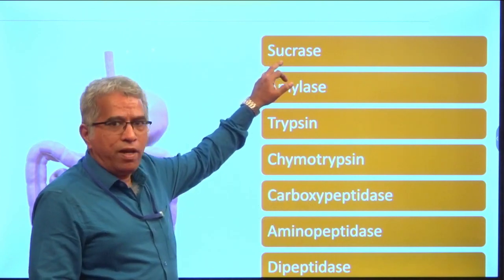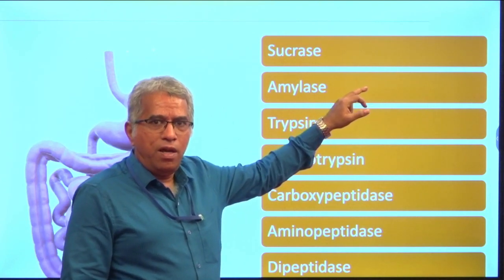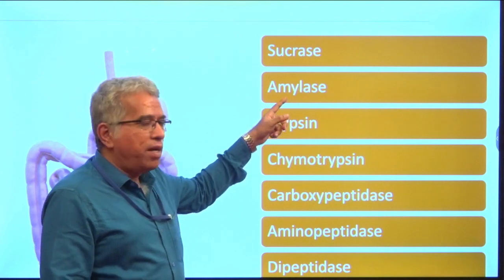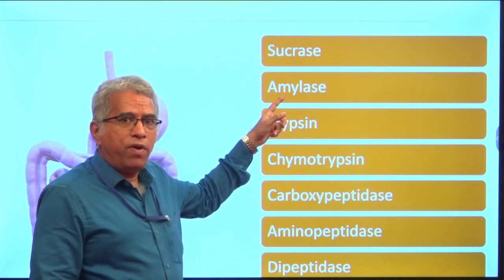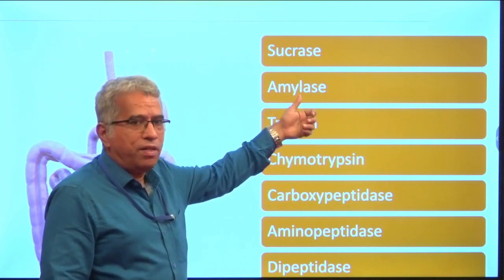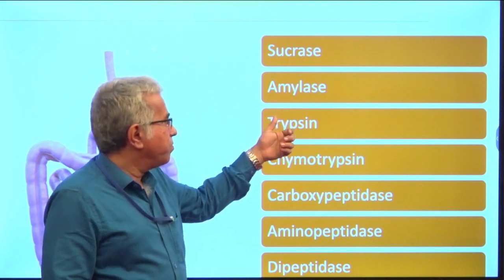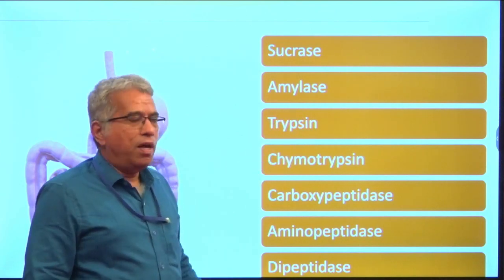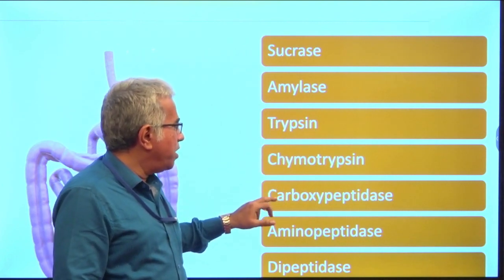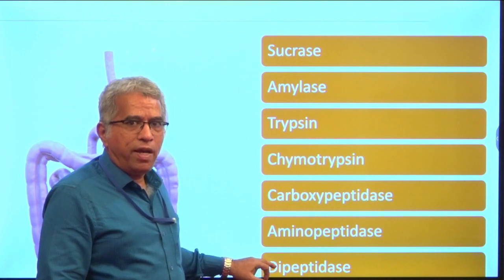Here you can see sucrase, it digests sucrose. You know that sucrose is an invert sugar. Hence, this sucrase is also known as invertase. And amylase, the same amylase you find in saliva, is called salivary amylase. And this is also present in the pancreatic juice, and is called pancreatic amylase. Amylase acts on starch. Trypsin, chymotrypsin, carboxypeptidase, aminopeptidase, and dipeptidases will act on proteins.